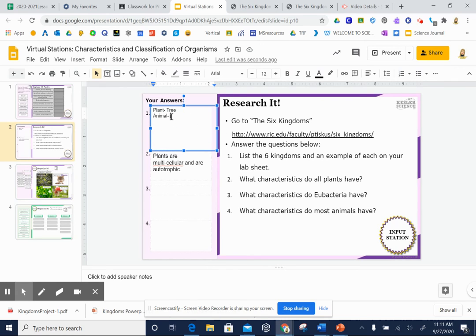Excluding one thing. An example of Archaebacteria. There is no example listed on the website. So feel free to go to Google and type in what is an example of Archaebacteria. Okay, but that's the only thing that's not included on the website.